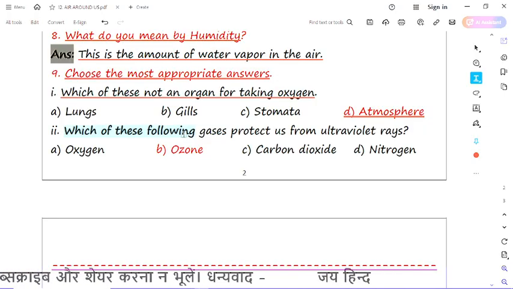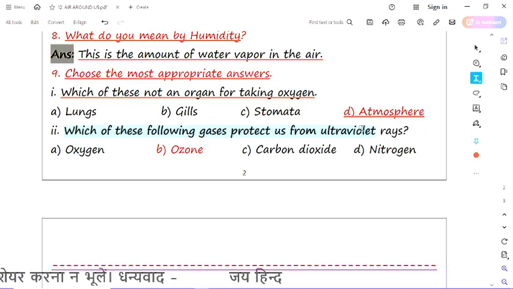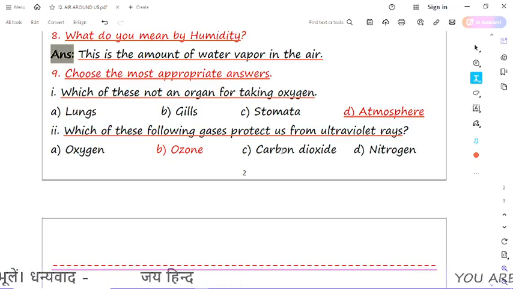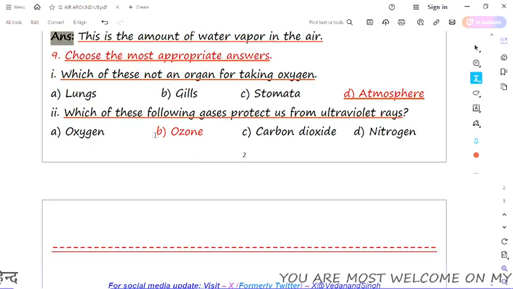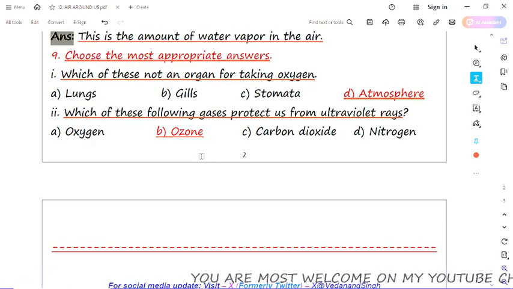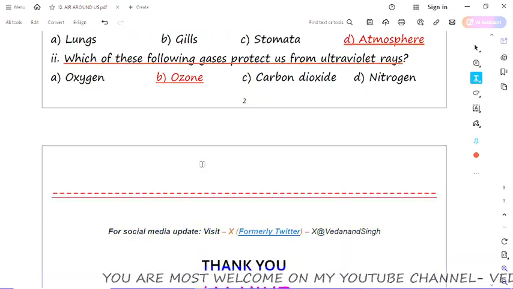Now the next is: which of the following gases protects us from ultraviolet rays? Means there are four options which help us to protect from the ultraviolet rays. The answer of the question is ozone. Ozone helps us to protect from the ultraviolet rays.